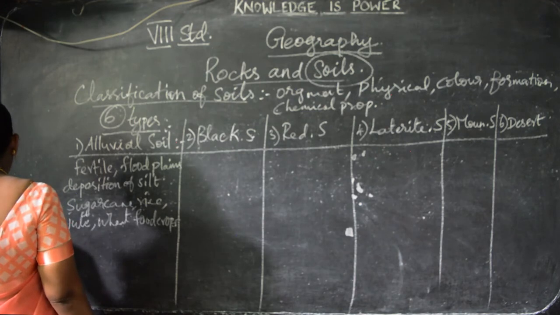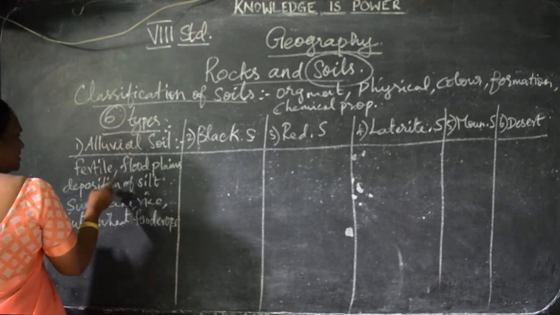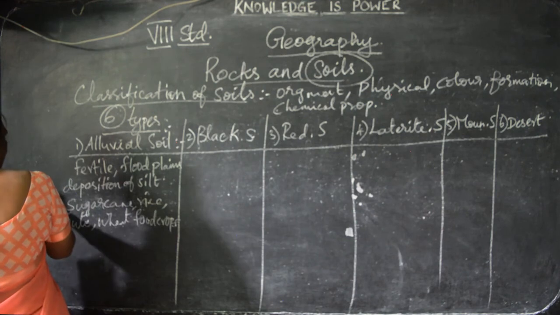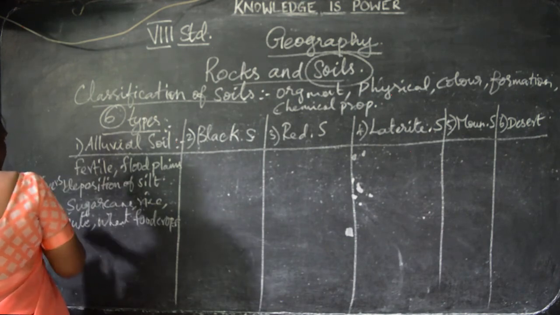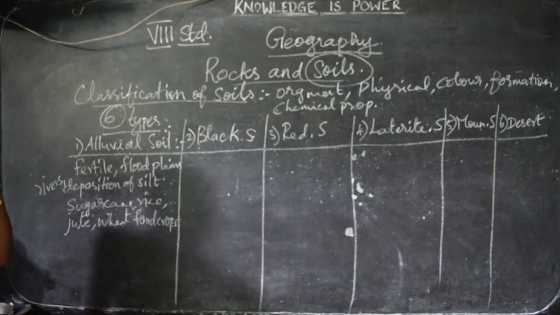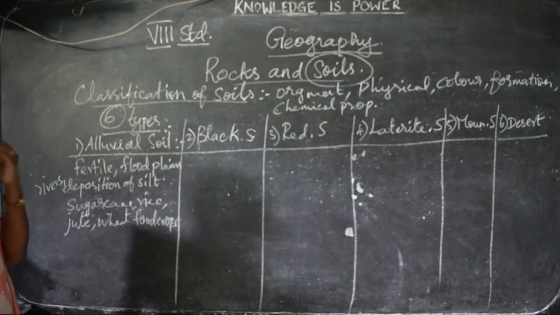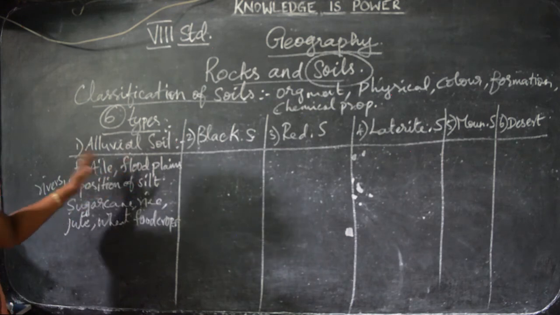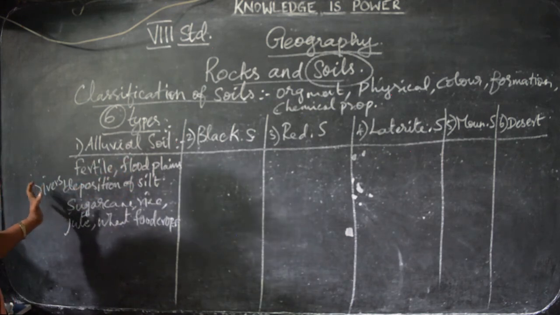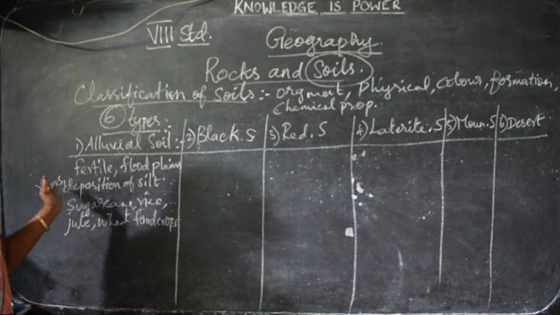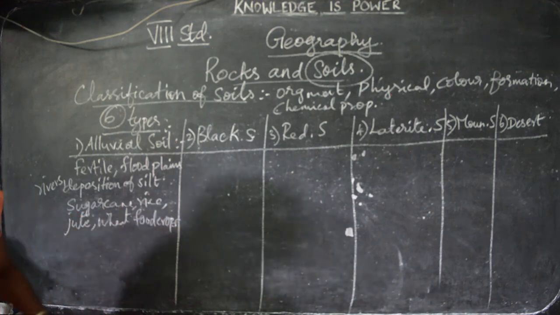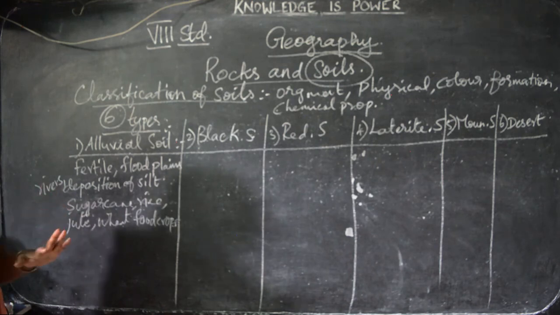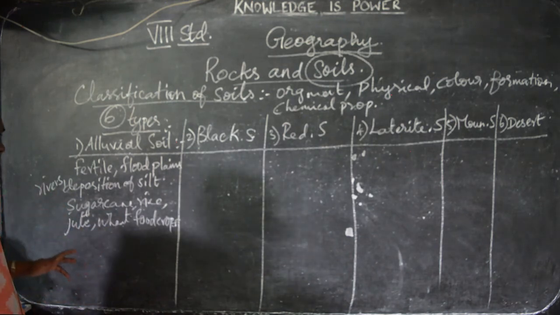This is alluvial soil, I told you. Alluvial soils we can see in the floodplains, river valleys, and the beds of the rivers. Alluvial soil is very fertile, and it is formed by the deposition of sediment and silt on the river beds.